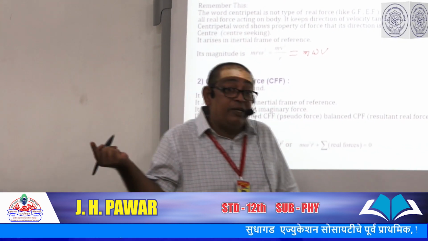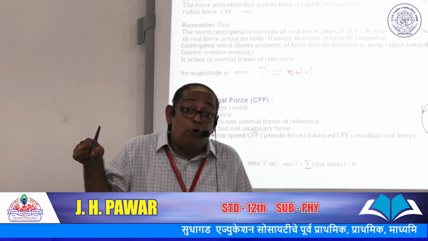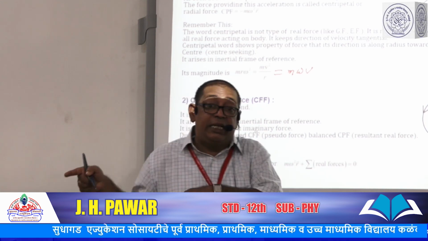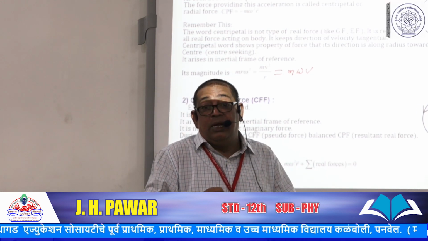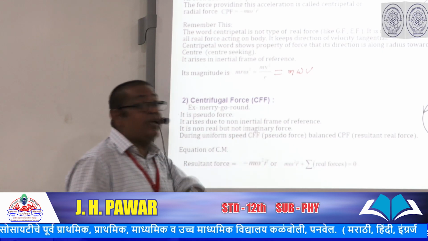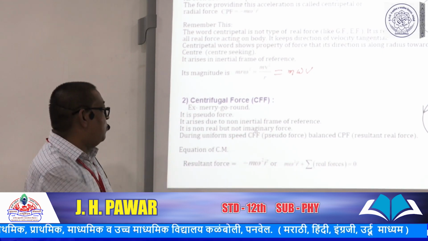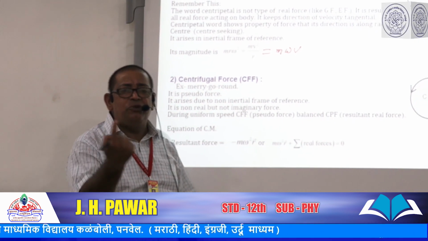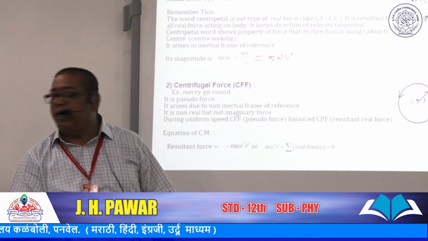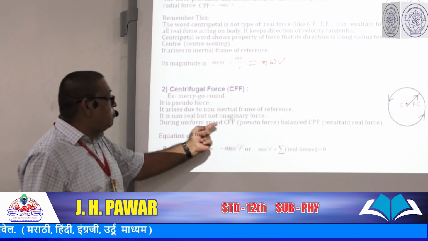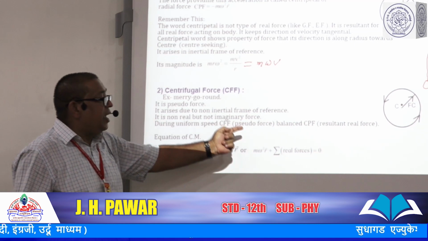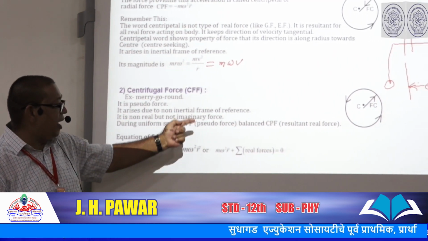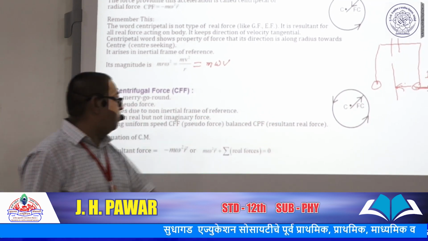In the first case, the weight goes on increasing. In the non-UCM case, some centrifugal force is acting on it away from the center, and the notable thing is that this force is greater than the centripetal force. That's why we say that it is not an imaginary force, but a non-real force. But when it is in UCM, moving with constant uniform speed, the pseudo force is balanced by the resultant real force, or centripetal force.